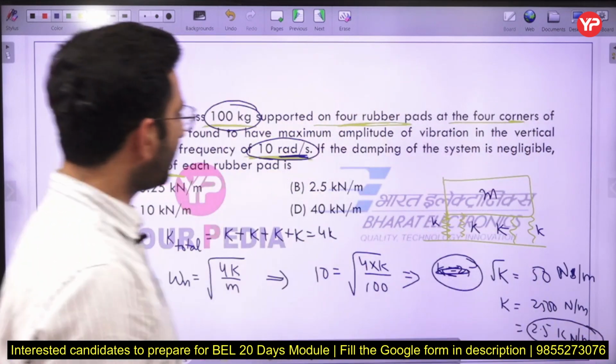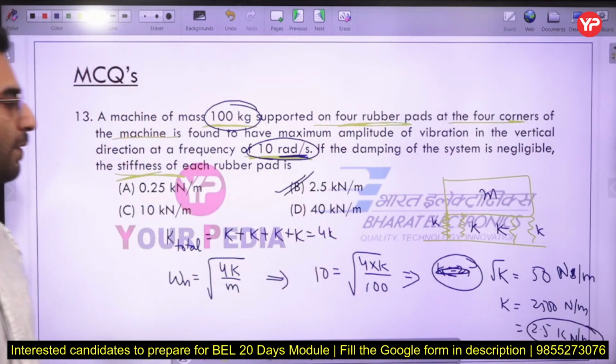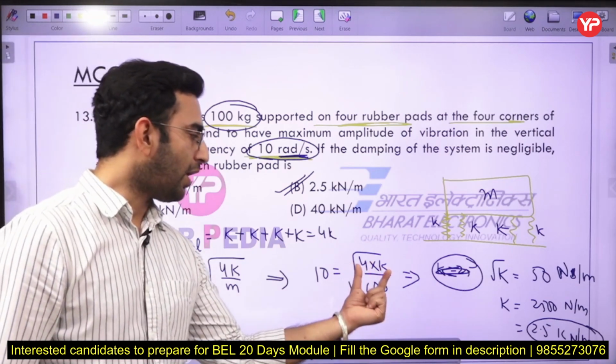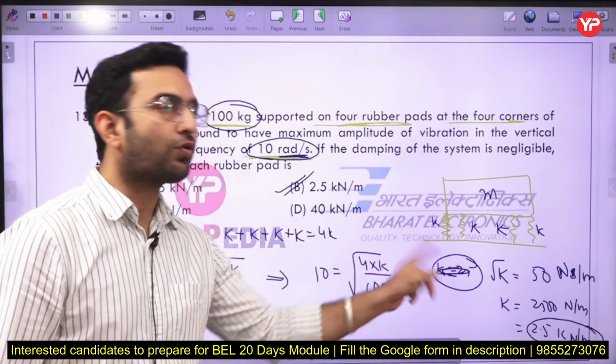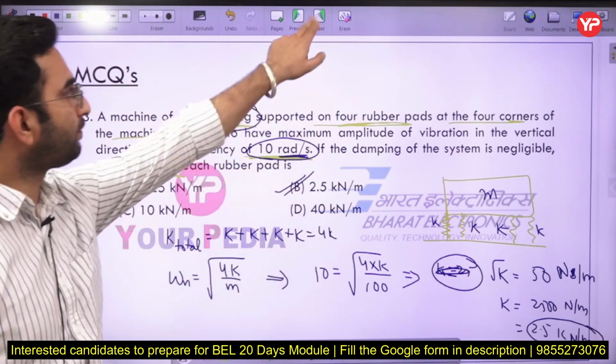Okay, so option number B is going to be the correct one. So just perform the calculation very well. Under root of 4K is equal to 2 root K. Okay, 2 root K. Now the next question.